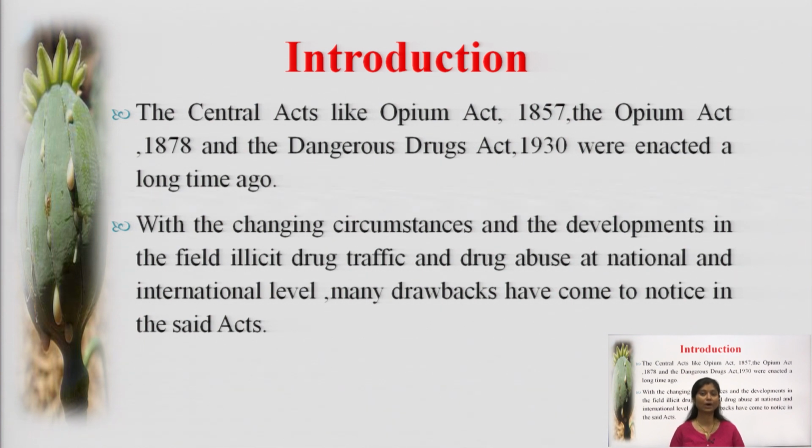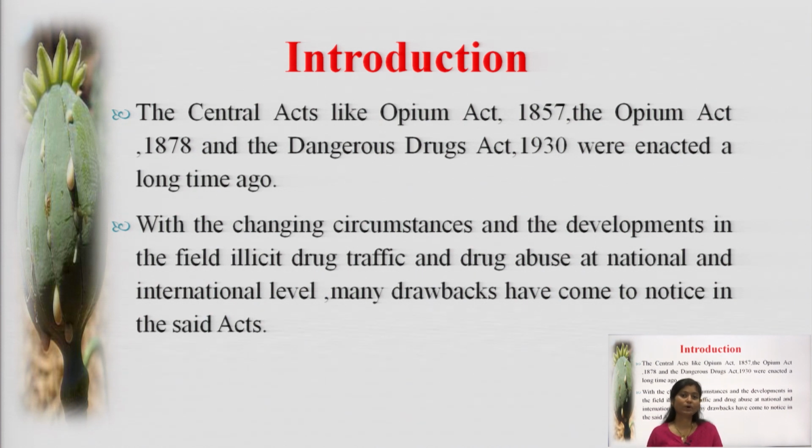These three acts have been used to regulate narcotic drugs. With the changing circumstances and the developments in the field of illicit drug trafficking, I have just now used the word illicit drug traffic, and drug abuse at national and international level.